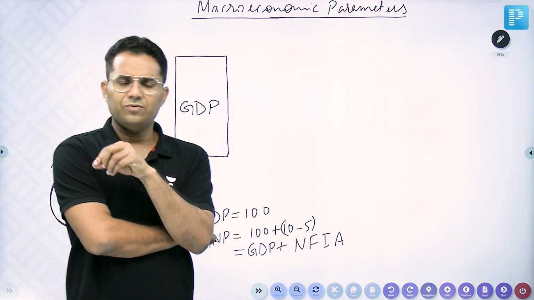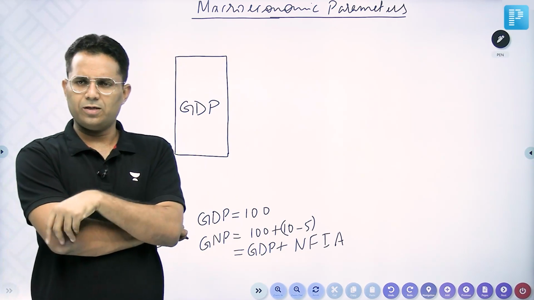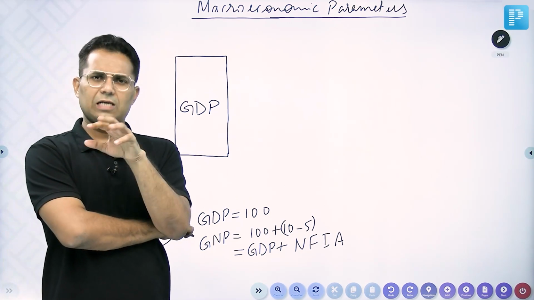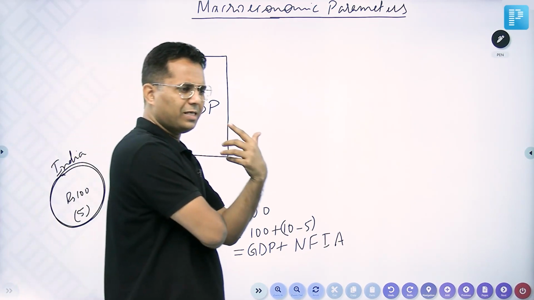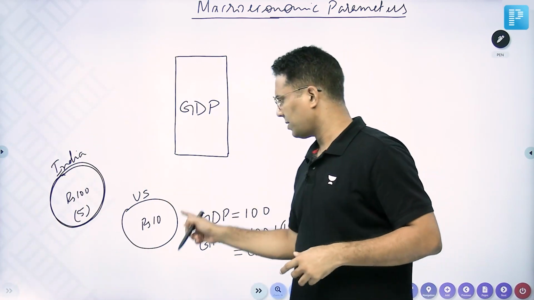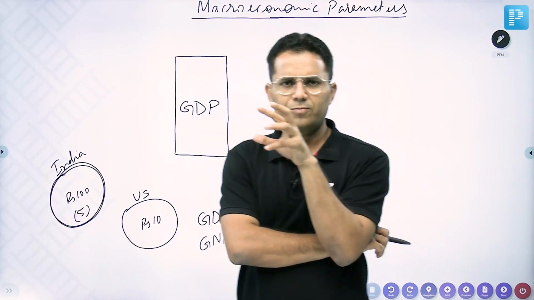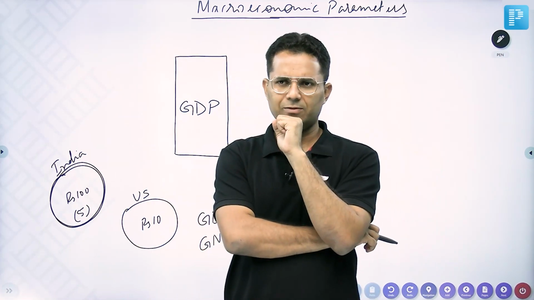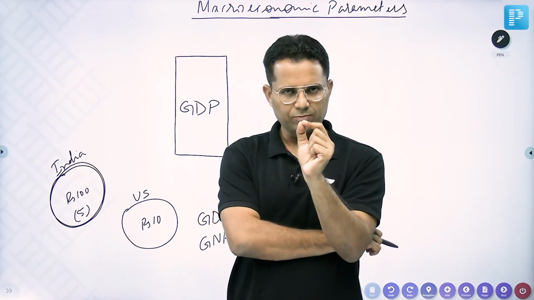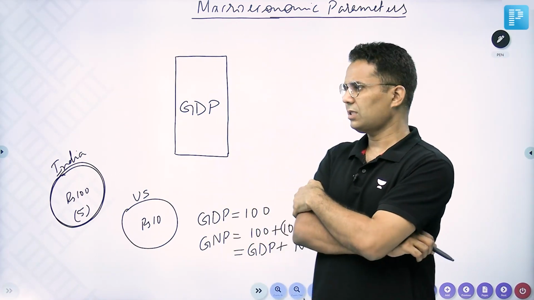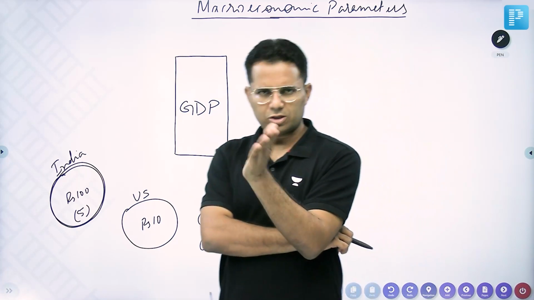Now there are certain confusions in this topic. A lot of students are confused, so let me clarify. I said that production by Indians is 100 plus 10 minus 5. So it's not basically Indians. How we calculate is, there is a concept of residents and non-residents.